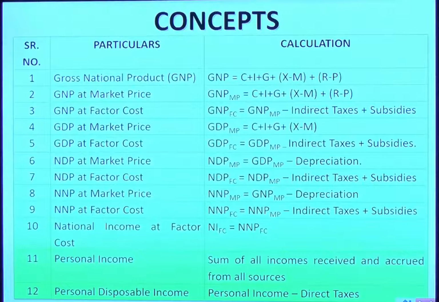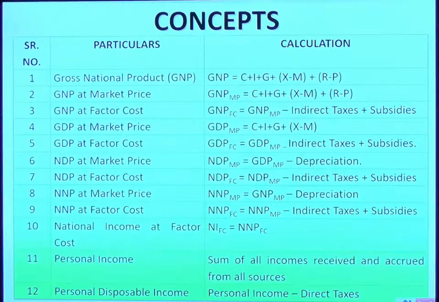Next comes, we have seen GNP, then we went to GDP, then NDP, now comes NNP. What is NNP? From GNP, where the R minus P was not considered, you reduce the depreciation and you get the NNP at market price. In that again, reduce indirect taxes, add back subsidy, you will get NNP at factor cost. So that was the 9th concept.